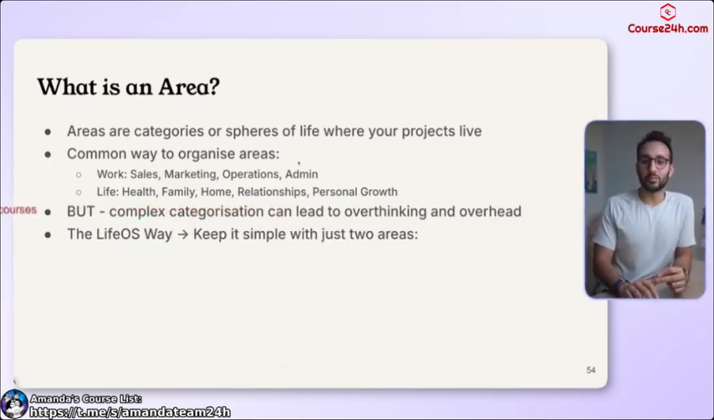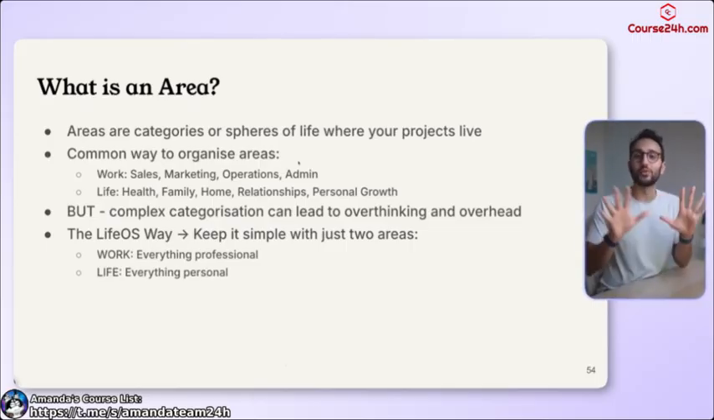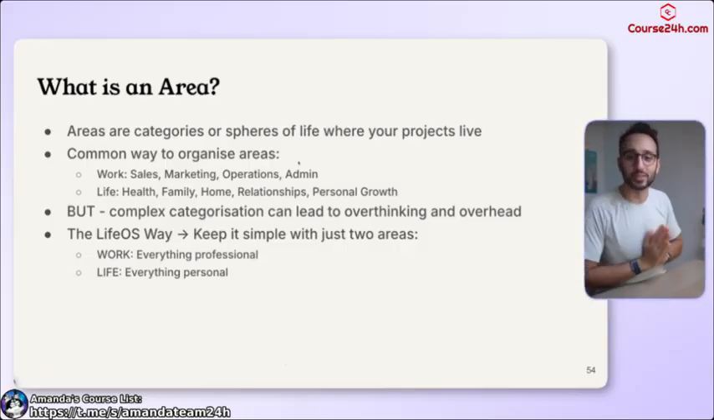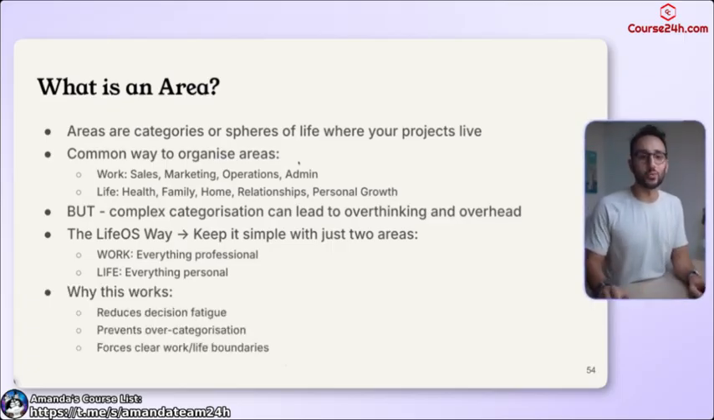My personal approach and my personal recommendation is keep it simple with just two areas. Work for everything that is professional and life for everything that is personal. Those are the only two areas or domains or spheres or whatever you want to call it, one level above projects, that I personally believe in. You can obviously define areas however you like, but this would be my personal recommendation to keep things simple. Why does this work? Because it reduces decision fatigue, it prevents overcategorization, and enforces clear work-life boundaries.